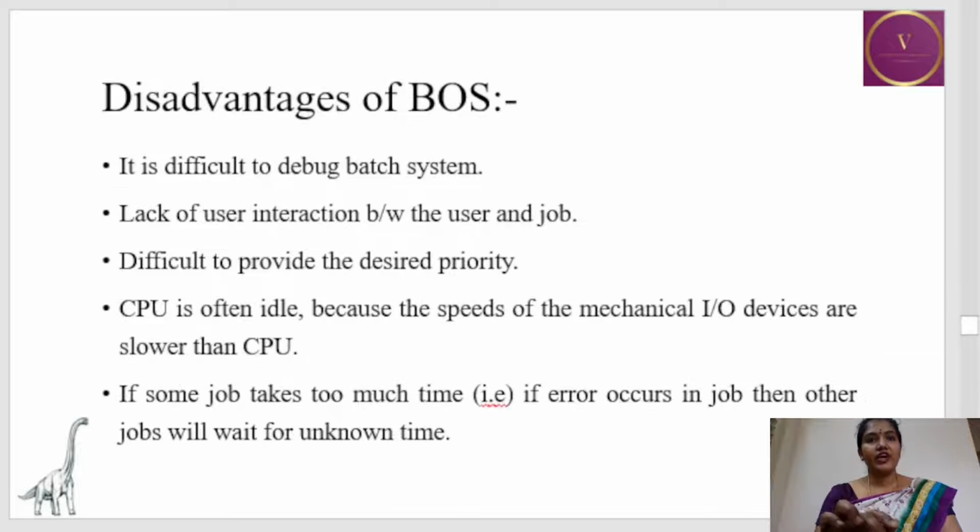What will be the disadvantage? The first disadvantage that we can say is that the user is not having direct interaction with the computer. That's what, lack of interaction between the user and job.